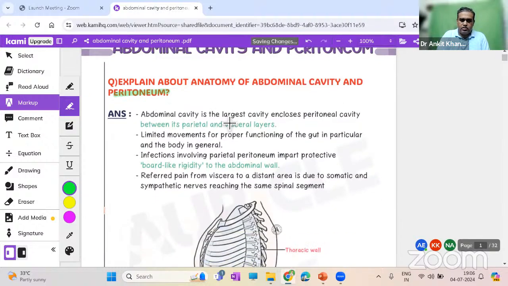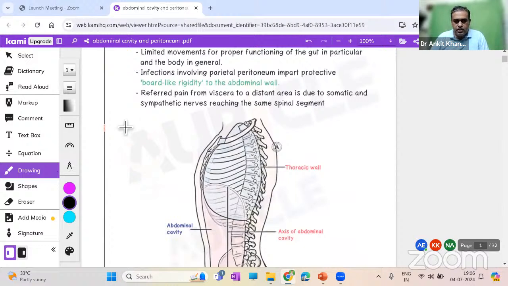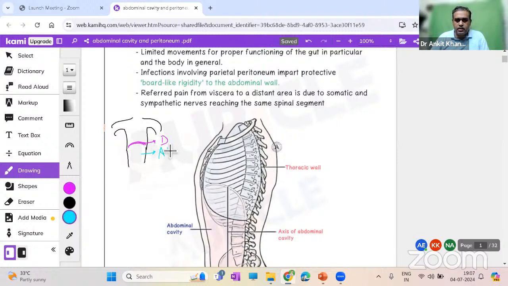We have to understand a few things here: what is the abdomen and what is the peritoneum. First, the basics. In very simple words, if you look at the whole trunk, suppose these are the shoulders and this is the trunk going down. In the trunk, we all know we have the diaphragm, D for diaphragm. Below the diaphragm is the abdomen or abdominal cavity. And the diaphragm is not a straight muscular tube, it is a curved, J-shaped structure.